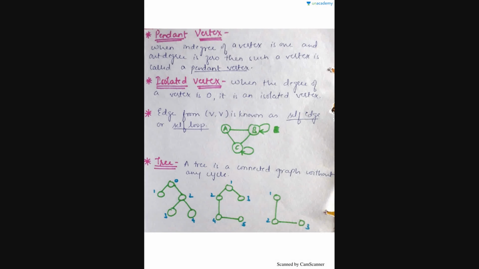Then pendant vertex. When the in degree of a vertex is 1 and the out degree is 0, then such a vertex is called a pendant vertex. That is, the received degree is 1 and the out degree is 0. Now suppose we all wear a pendant.